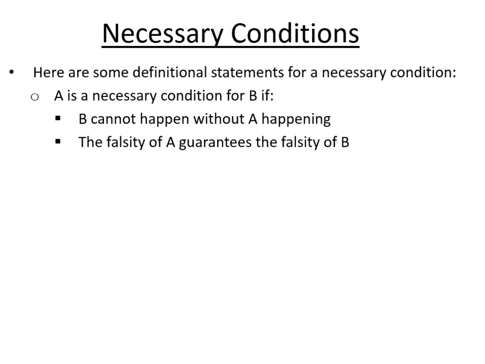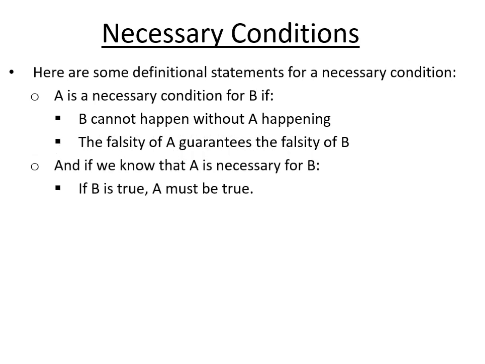If you're not sure that A is a necessary condition for B, then think, if A is false, does that guarantee that B is false? Does that make it certain that B is false? If it does, then that means that A is indeed a necessary condition for B.